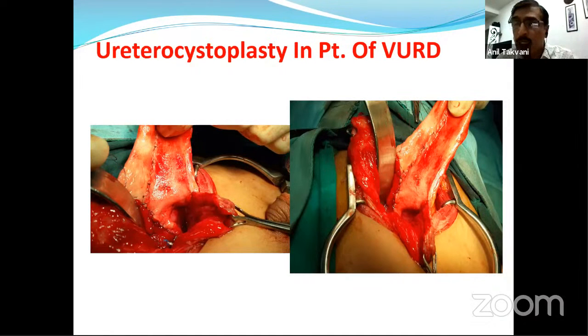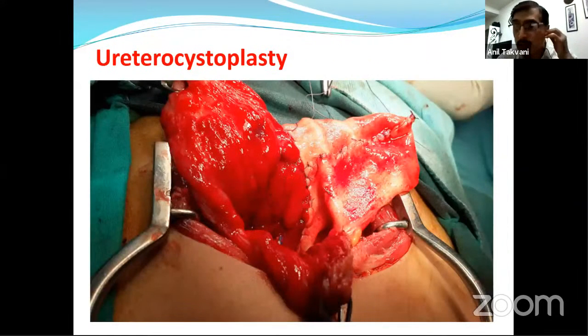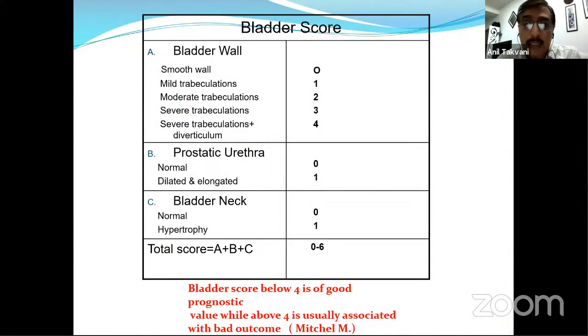It is a native epithelium, native tissue. There won't be any mucus secretion, stone formations, or any other electrolyte imbalance like acidosis. If you use this intestinal segment in these patients, which we are forced to use at times, you have to keep your mind open for acidosis.